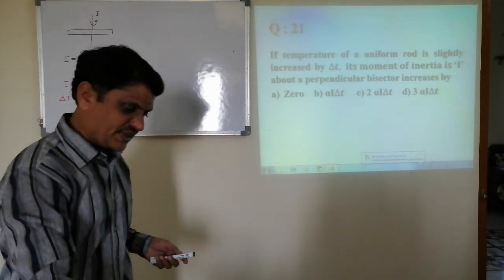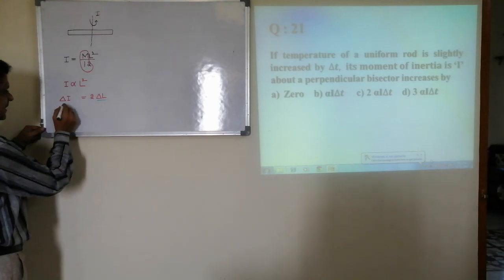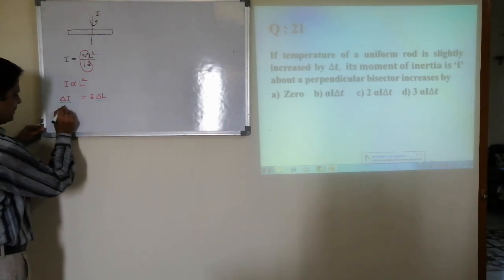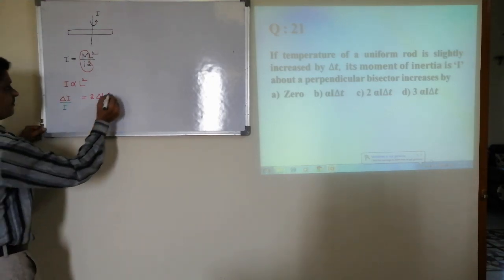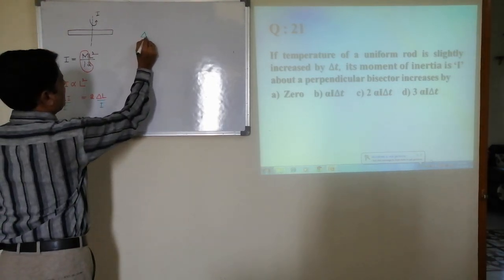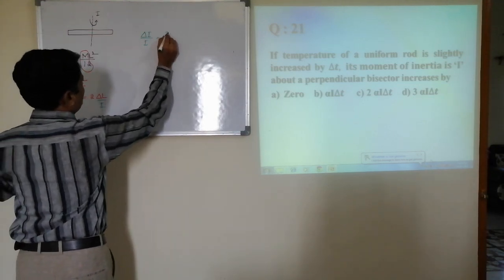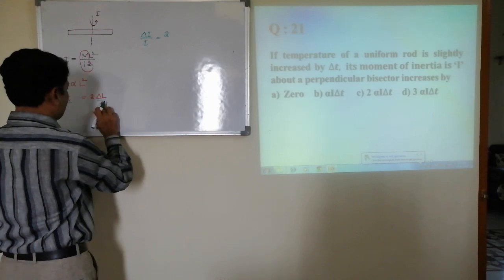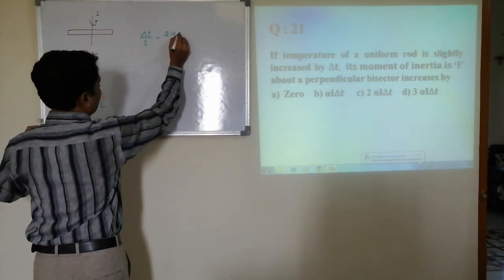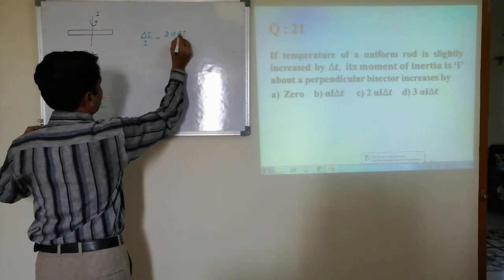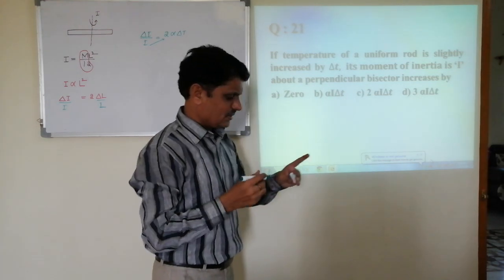If you don't understand, then delta I by I is equal to delta L by L, fractional change is alpha into delta T. Send this I that side, you get third as your answer.